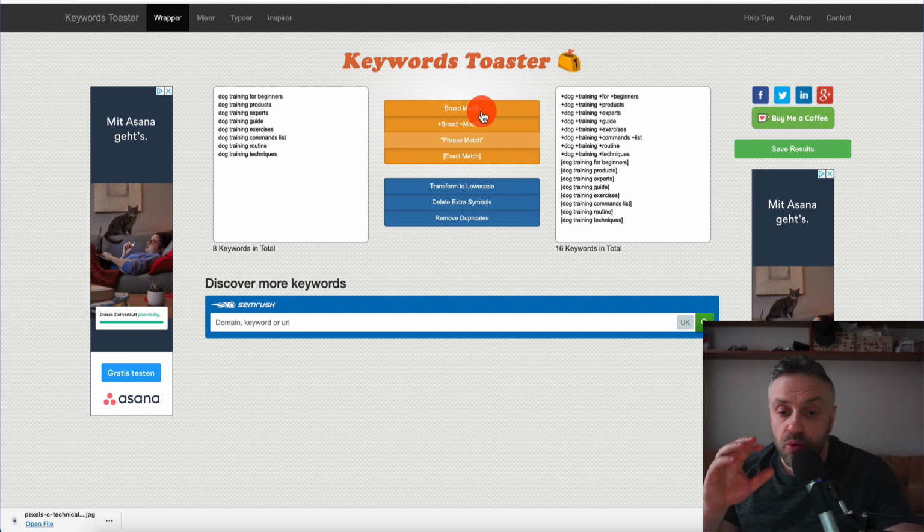We want Microsoft to show our ads only if all of these words exist in the search query, but they could be in any order. They don't have to be together. They can be in this order. They can be in reverse. Doesn't matter. We want all of these words here. And the same thing. We also are doing exact match. Exact match means exactly what it says. People need to type exactly this phrase and only this phrase. So this phrase needs to be not only together, it needs to be the only phrase in the search query.